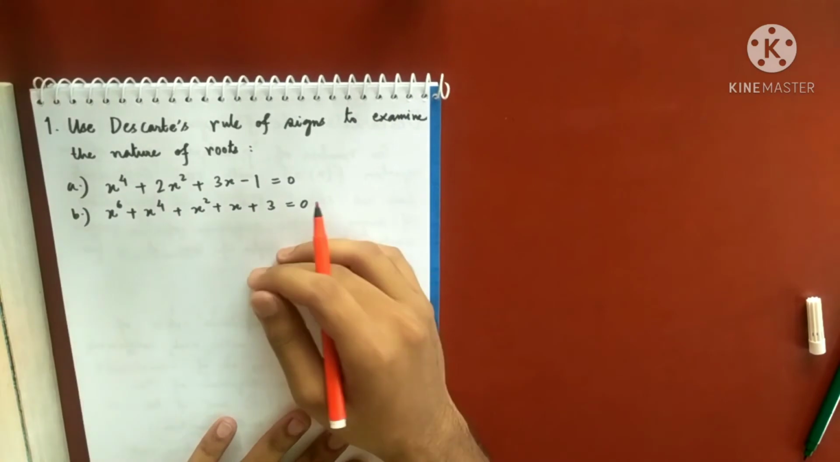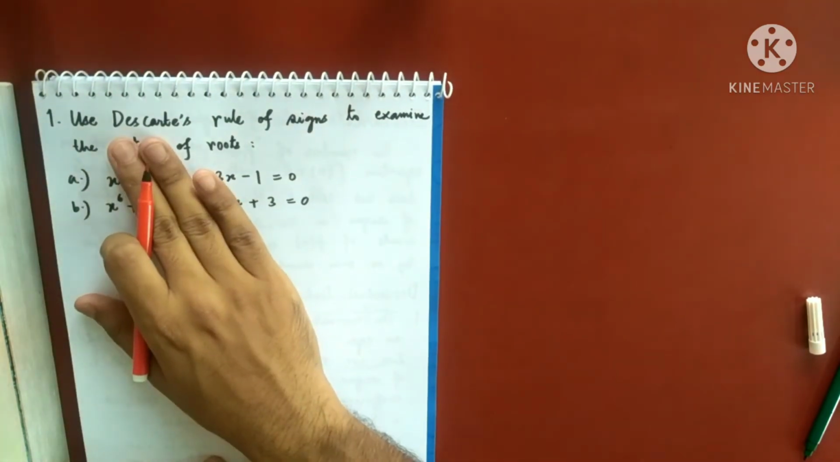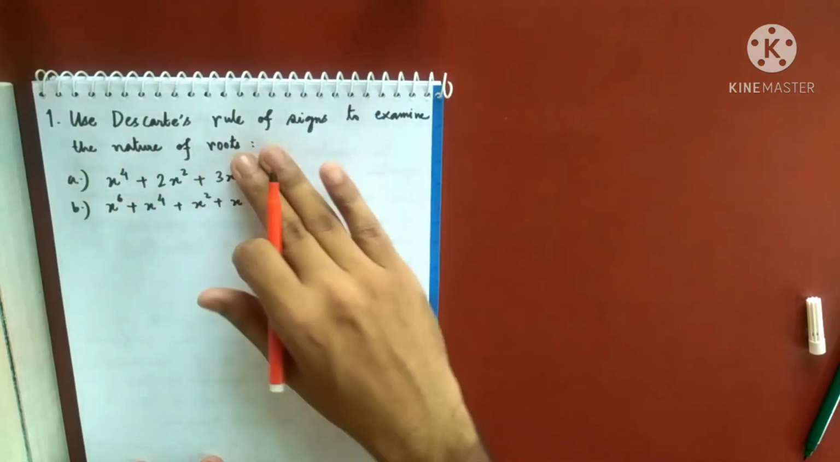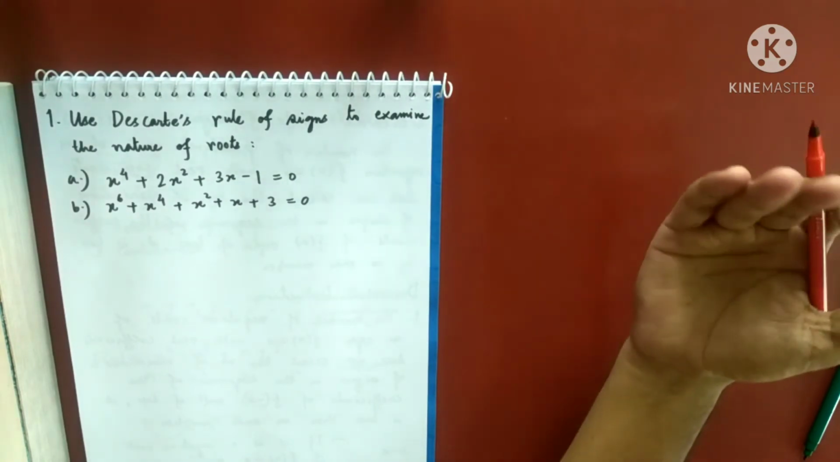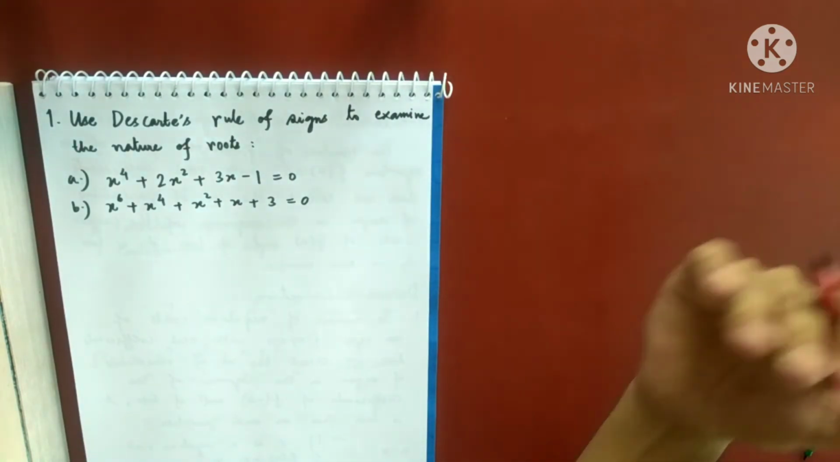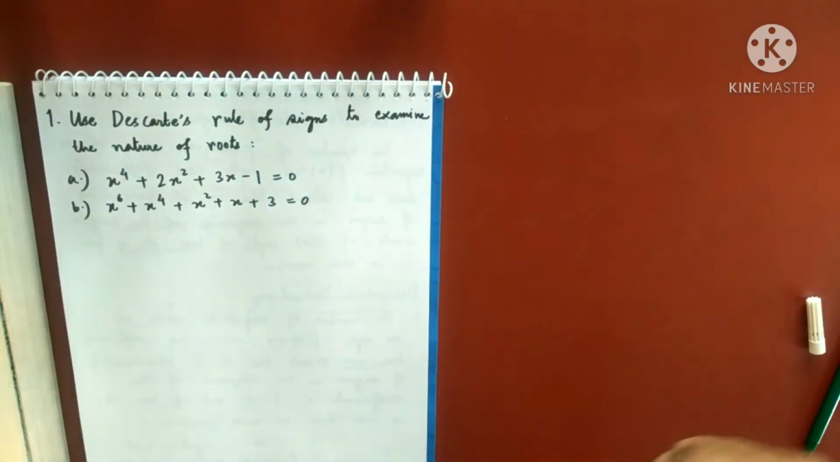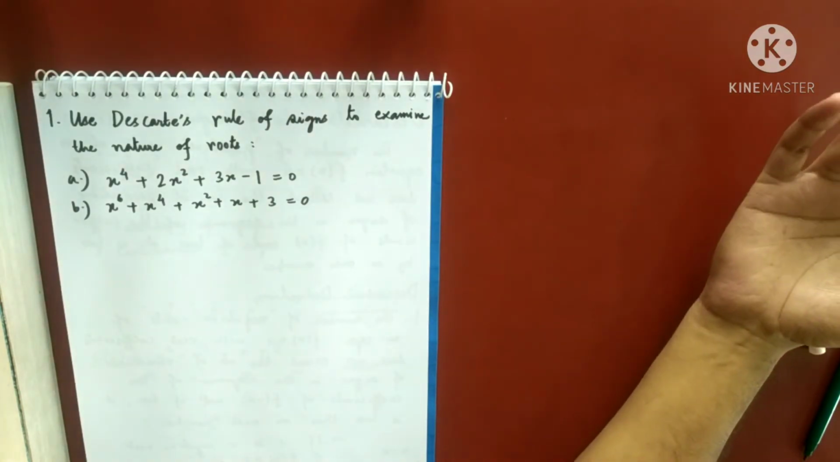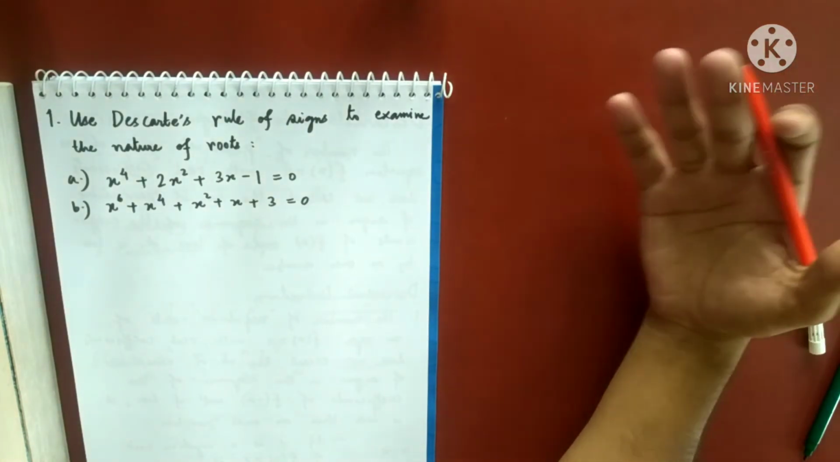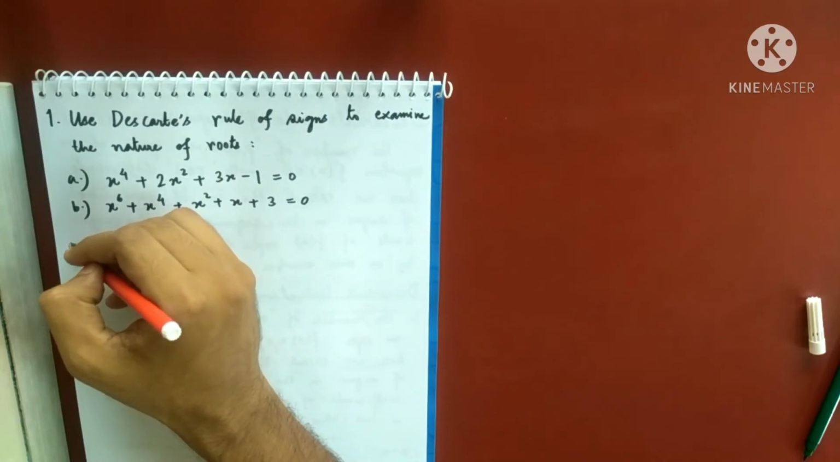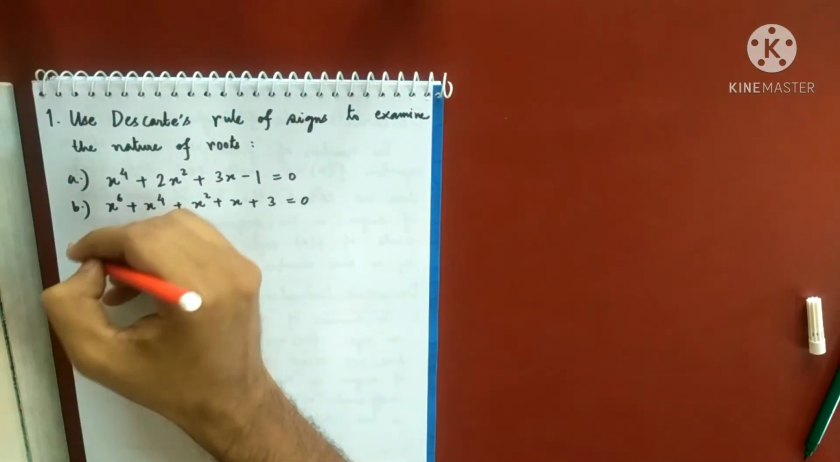So here is the question. You have to use the Descartes rule of sign to examine the nature of the roots. You have to tell me how many real roots are there, how many of them are positive, how many of them are negative, how many of them are complex, and so on. So let me start solving A.